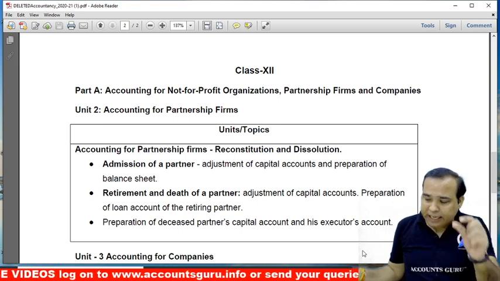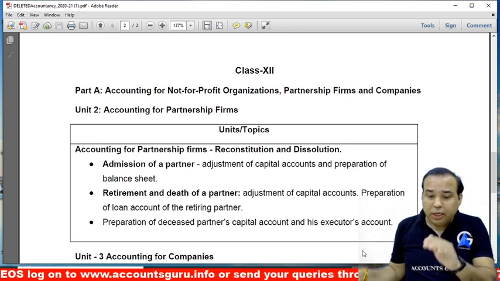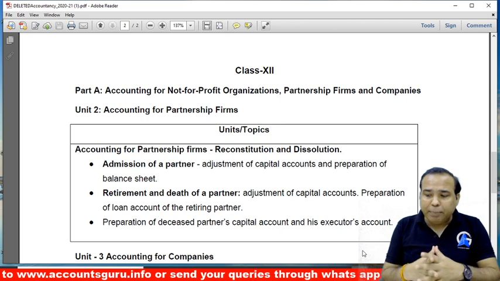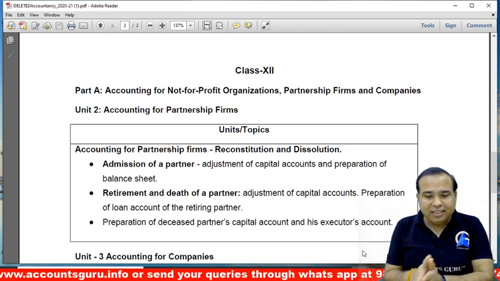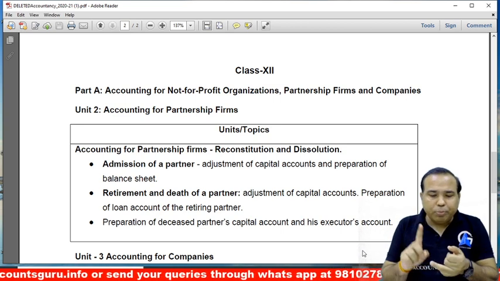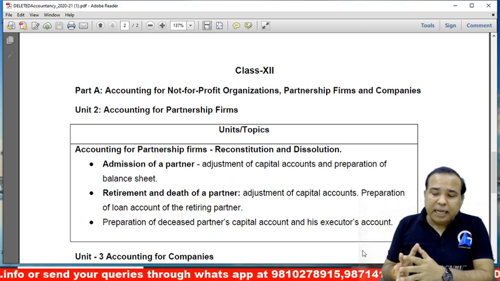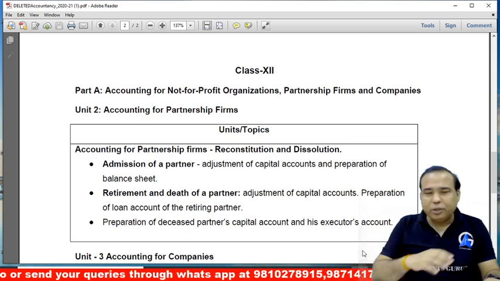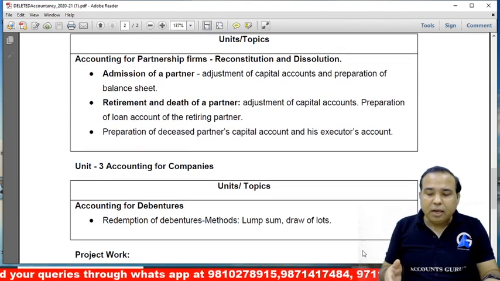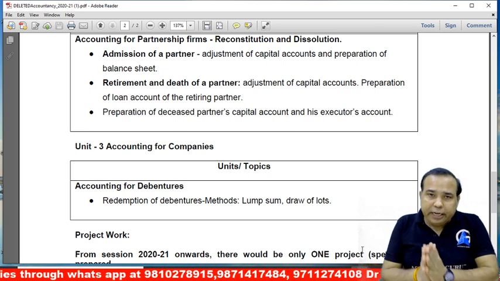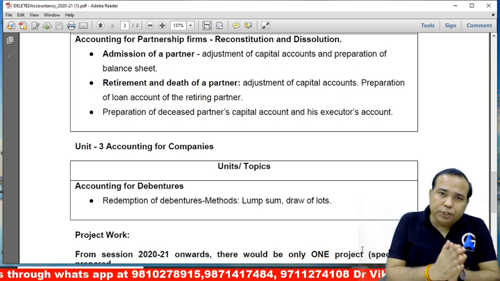What does it mean? In unit 1, that is the NPO, there is no change. In unit 2, admission of a partner, adjustment of capital accounts and preparation of balance sheet. Now retirement, adjustment of capital accounts, preparation of loan account, deleted. I already told you. Preparation of the deceased partner's capital account and his executor, deleted, we just shared. Now with companies, only the redemption of debentures is reduced. It means the full shares chapter is there. Please remember, full shares is there.